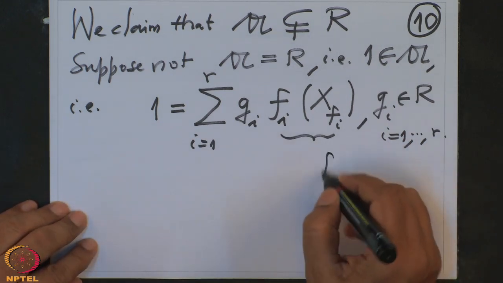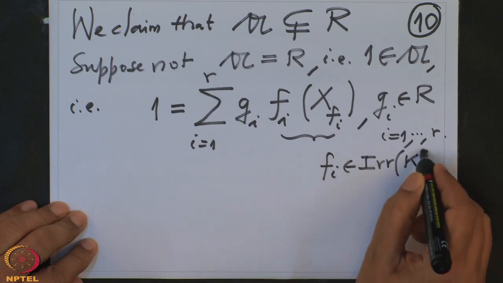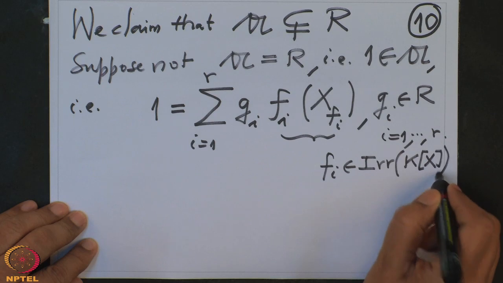These f_i were some irreducible polynomials.